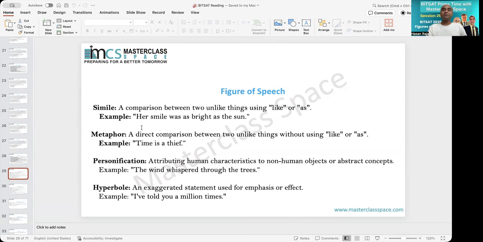Example: Her smile was as bright as the sun. Smile, sun, parallel. Okay? But what if I say Rahul is a pillar? Rahul Dravid, I mean, one of the cricket players. Rahul is a pillar.